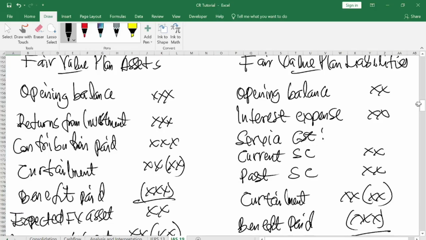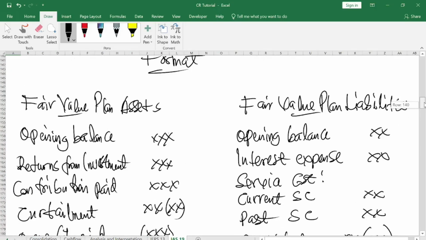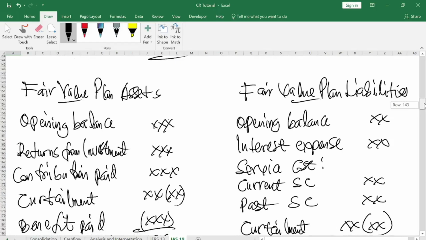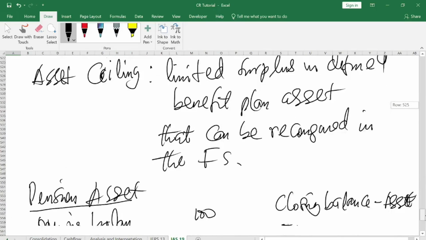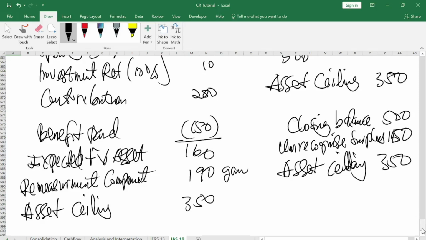Please, are you with me? Yes, sir. So this is the normal format that you must know. However, at a point, a question will come that will not require you to use the two, fair value plan asset and fair value liability, to do your computation. You are only expected to prepare a single format.